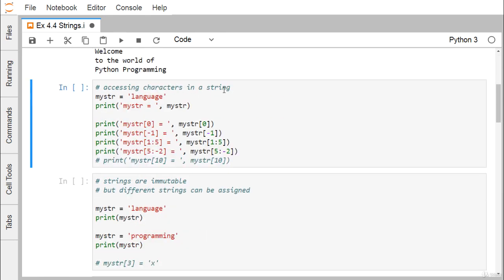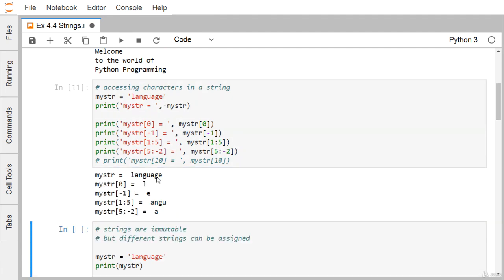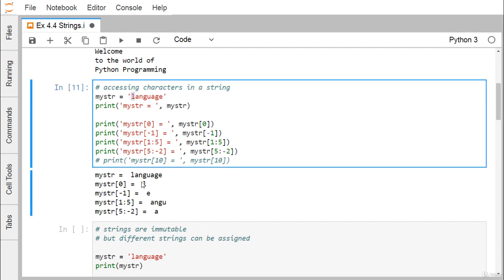Now, accessing characters in a string. Here my_str is equal to language, and I print my_str, so language gets printed. Then I retrieve the character at the 0th index, so L gets printed. Now -1 means from the back, where this last E has index -1, and from the front this E has index 0, 1, 2, 3, 4, 5, 6, 7.